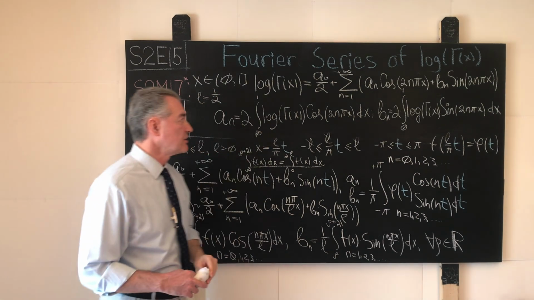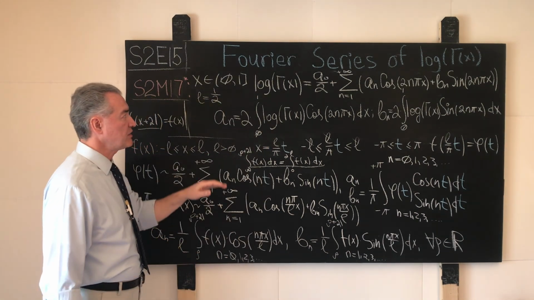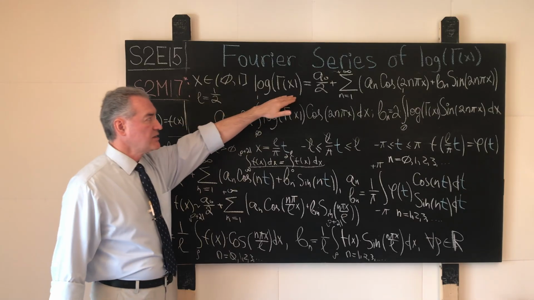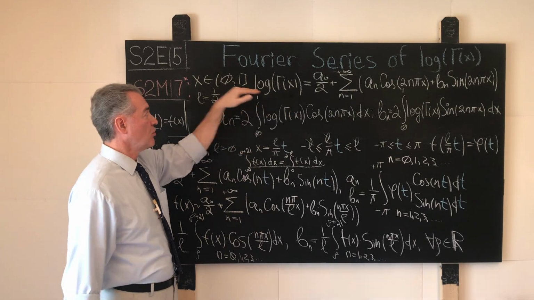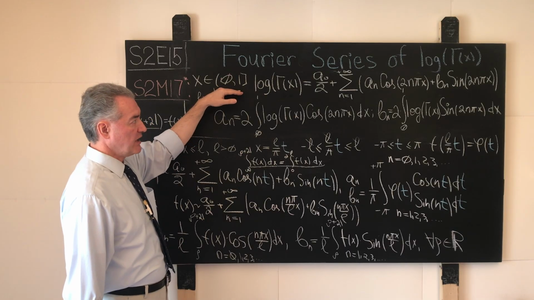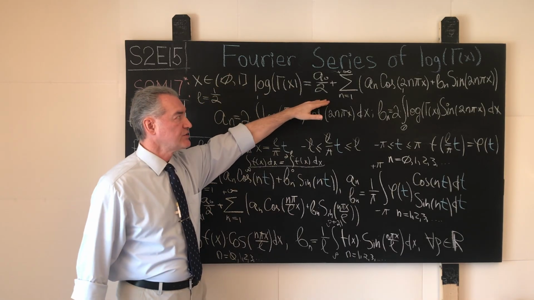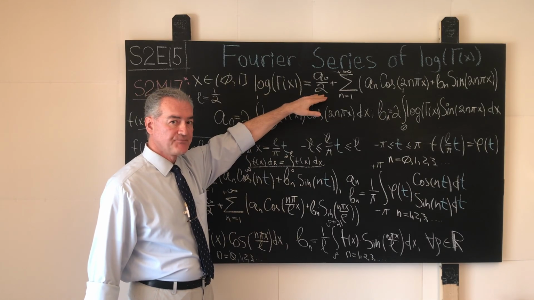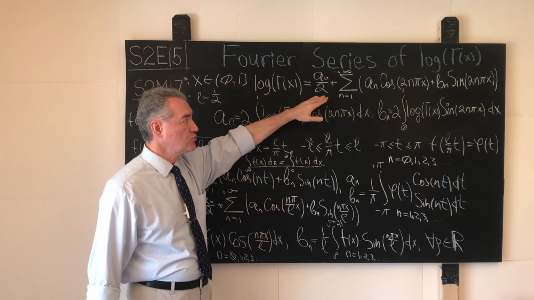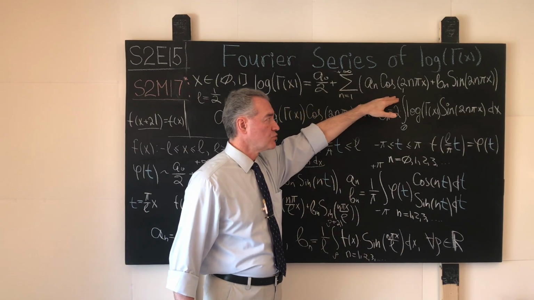It's all very straightforward, no mystery here. And consequently, the representation of the logarithm of the gamma function over the said interval as the Fourier series is shown over here. Again, we have one and the same initial coefficient a0 divided by 2, and the rest of the series shown over here.